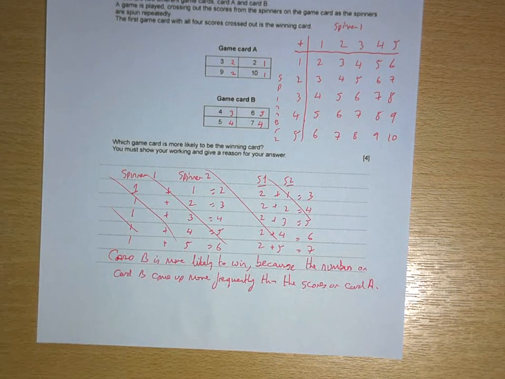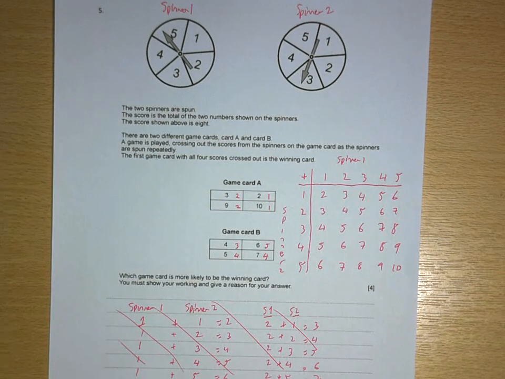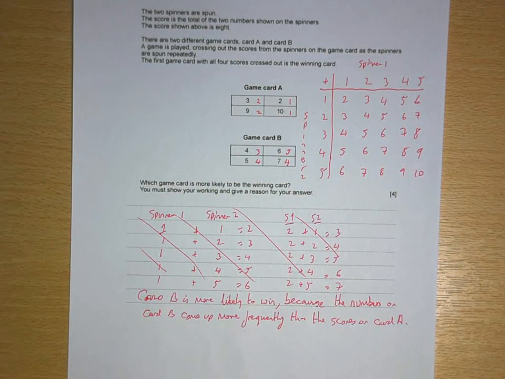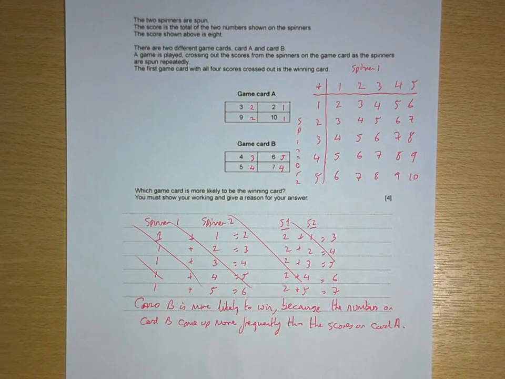But the important thing is that you spot it's a spinner, so I need to work out all the possible scores. Okay, whether you do it as a sample space or like that. I changed my mind halfway through, which you probably wouldn't have done, but it's just quicker to have done it that way. So those are the past paper questions on listing possible outcomes.